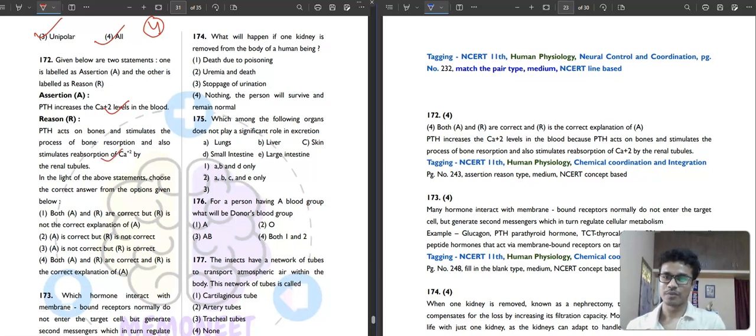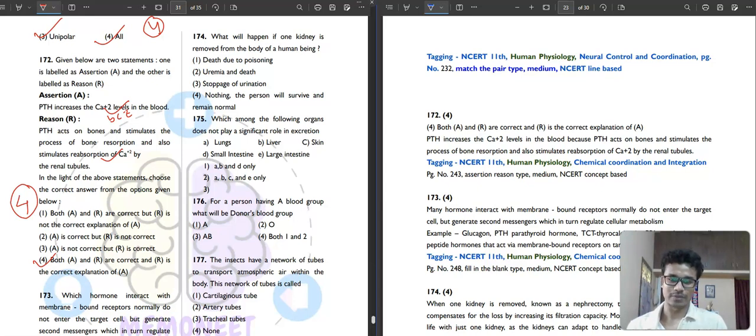Correct. So if you put a "because" there, what you will get? Let's see. Parathormone increases the calcium levels in the blood. Why? Because parathormone acts on bones and stimulates the process of bone resorption and also stimulates reabsorption of calcium by renal tubules. Absolutely correct. So both assertion and reason are correct and the reason is the correct explanation of the assertion. So the fourth option will be your correct answer.